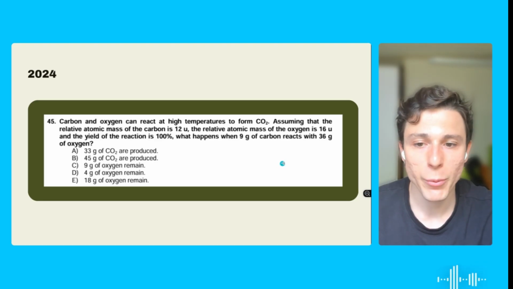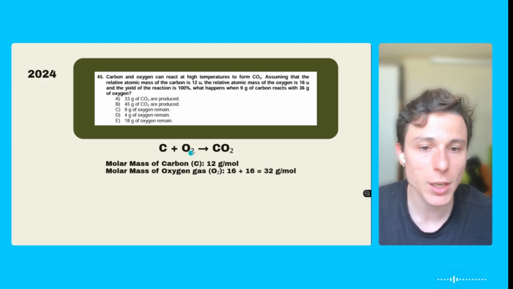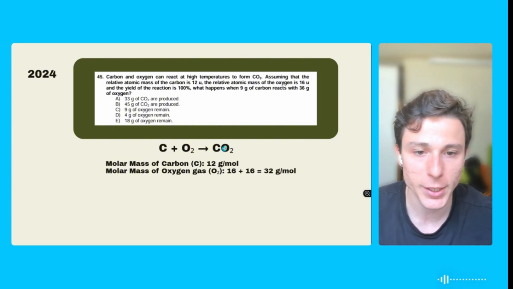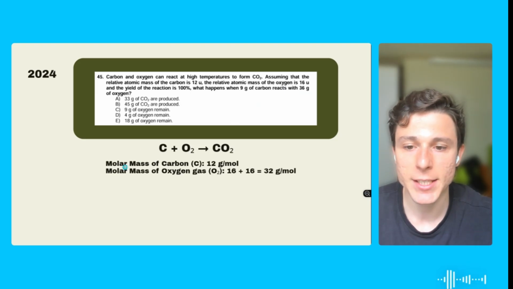Basically, this is a question where we have a limiting reactant, okay? Let's figure out which one it is. So first thing here, let's organize this equation. So carbon plus oxygen forms CO2. So let's figure out how much molar mass we're going to need to form this. So it gave us the atomic mass of each element. So basically that is the same as the molar mass, okay?